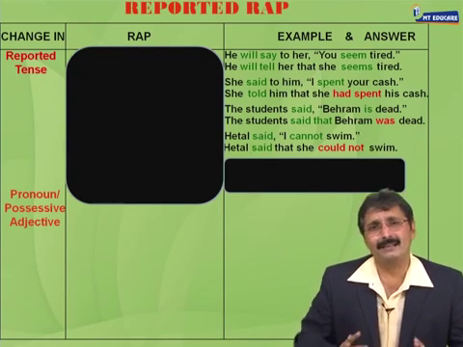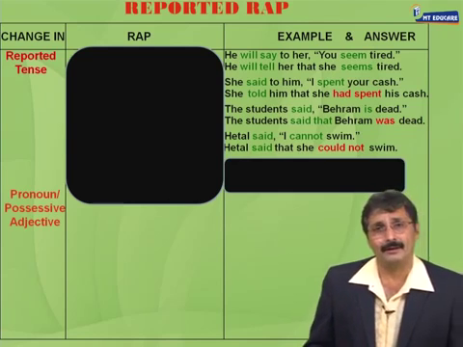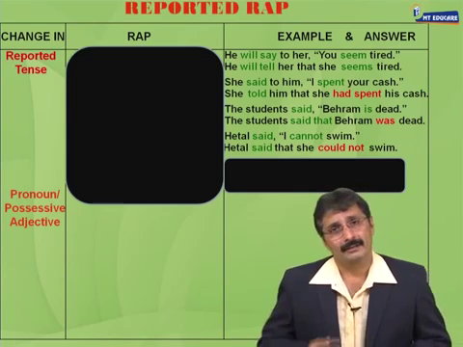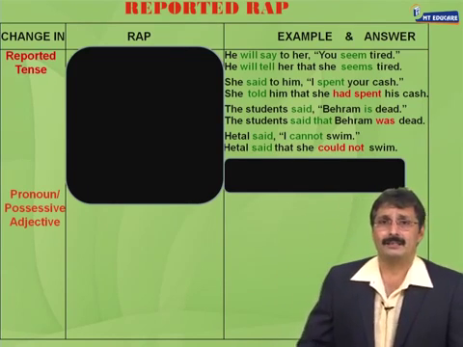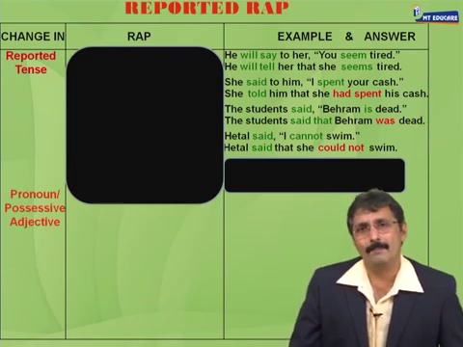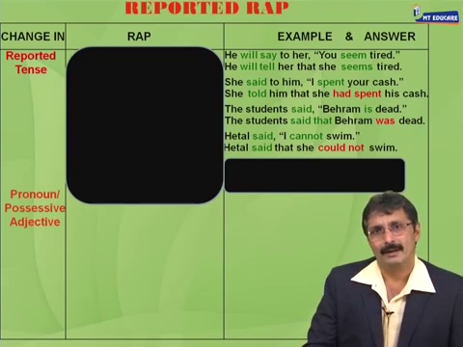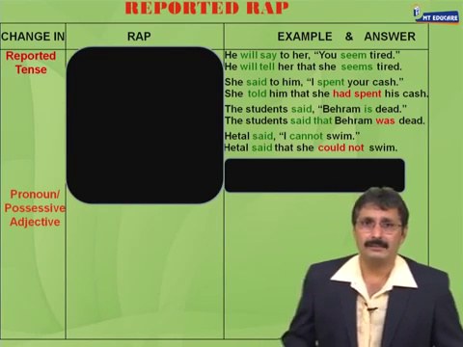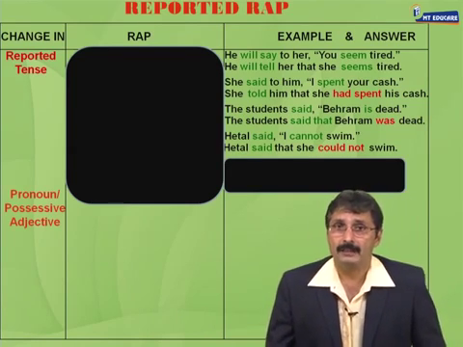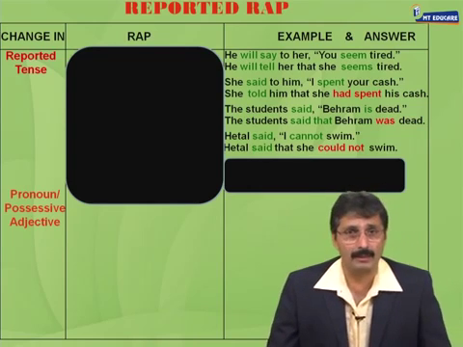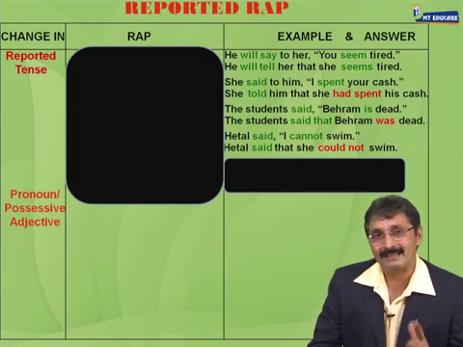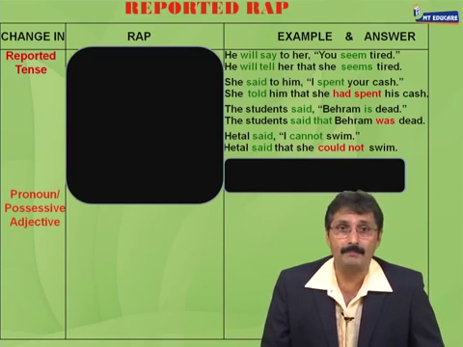In the very first sentence, he will say to her, you seem tired. In the indirect speech, andar ka tense change nahi hota hai. The answer is he will tell her that she seems tired. Lekin, in the remaining three sentences, andar ke verb ka tense change hua. In the second sentence, past tense spent became past perfect, had spent. In the third sentence, is dead became was dead. Present tense ka past tense hua. And in that sentence, Hetal said, I cannot swim, can became could.